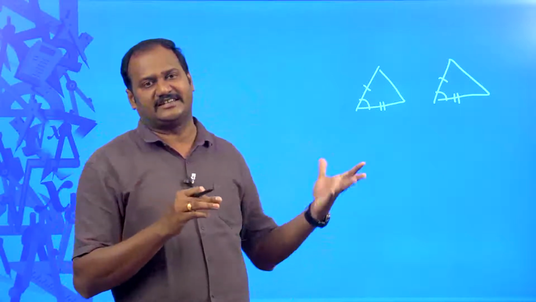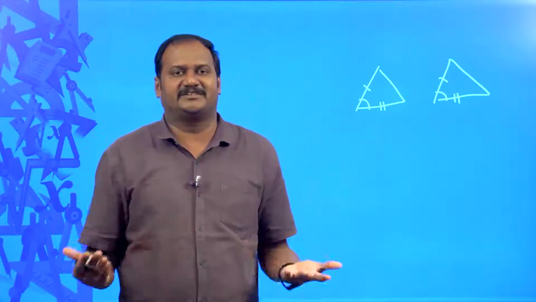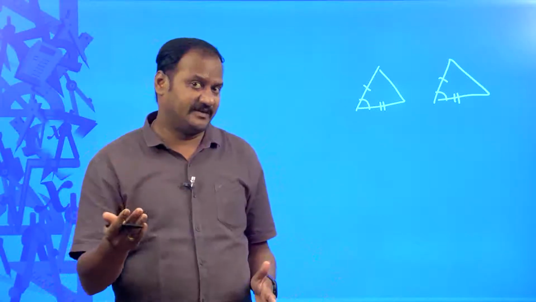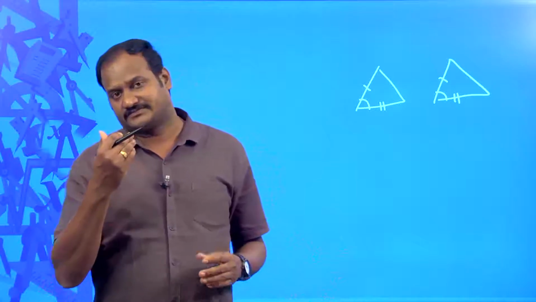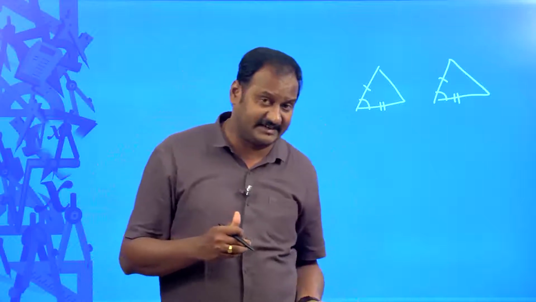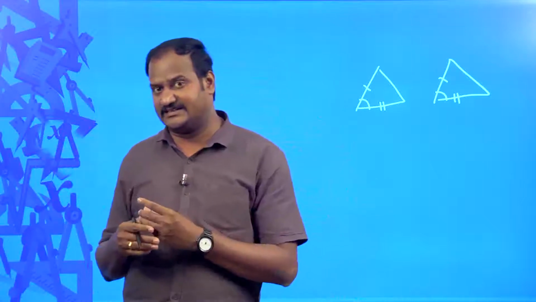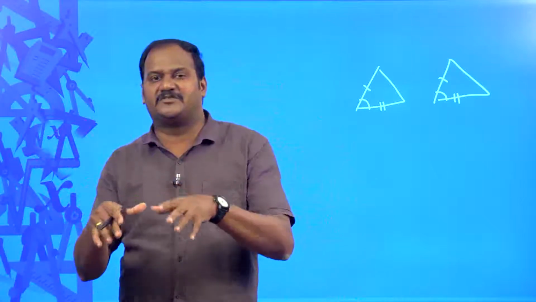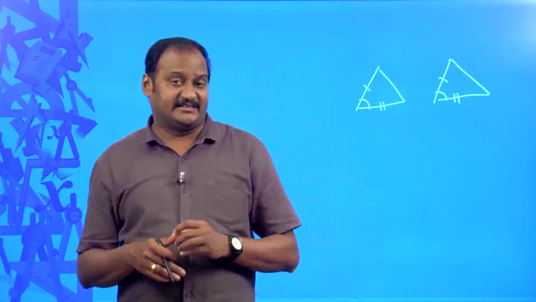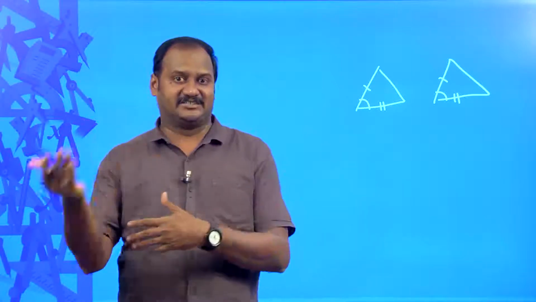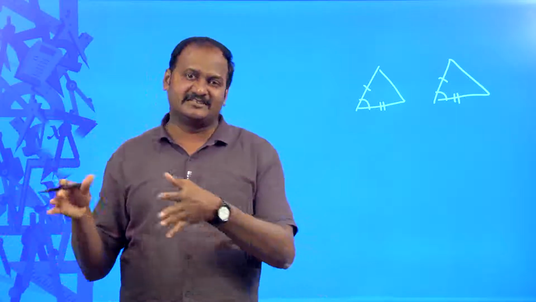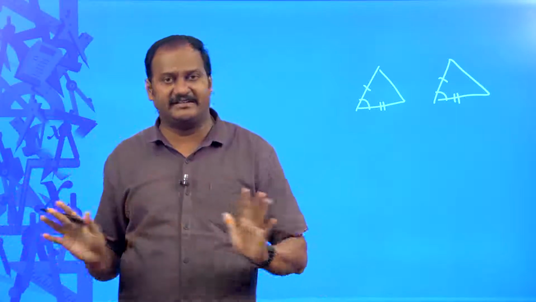See, here we cannot say what the shape of the triangle is. The shape of the triangle is triangular shape, nothing more than that. You can tell about the different types of triangles, triangles based on the sides as well as triangles based on the angles, but you cannot exactly say what the shape of the triangle is. So, we cannot say they are similar by shape, because there is no specific shape. Other than triangular shape, we do not know anything about it.